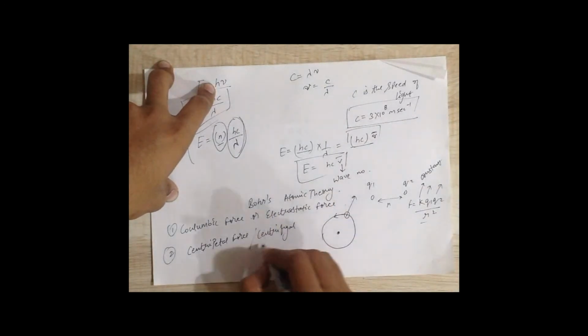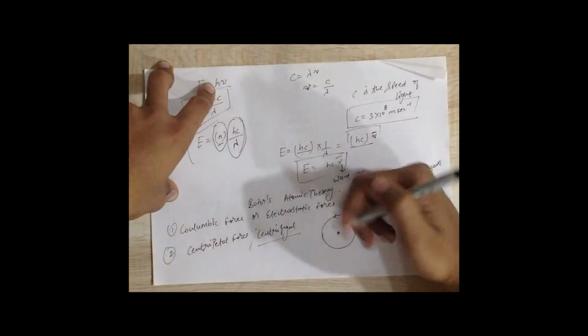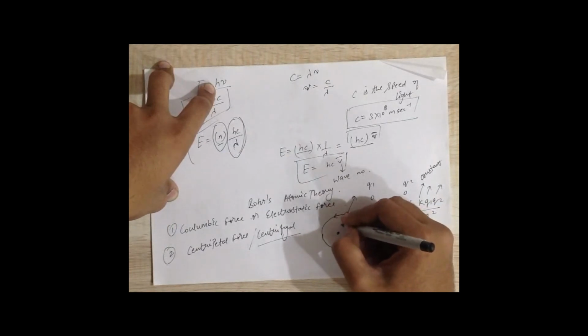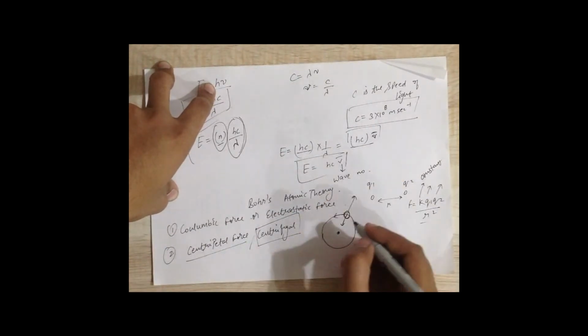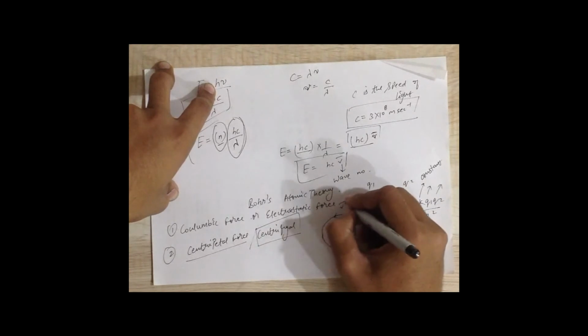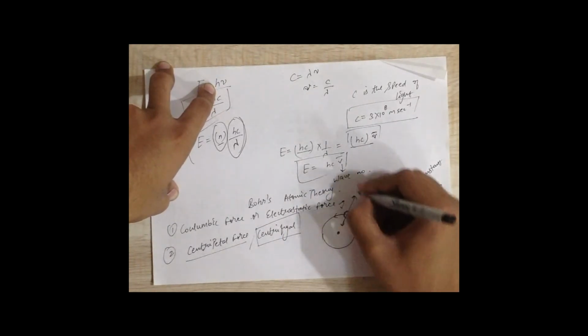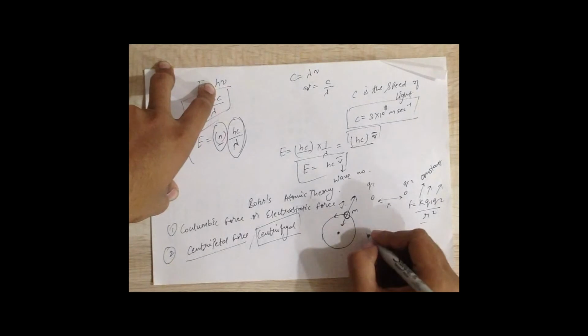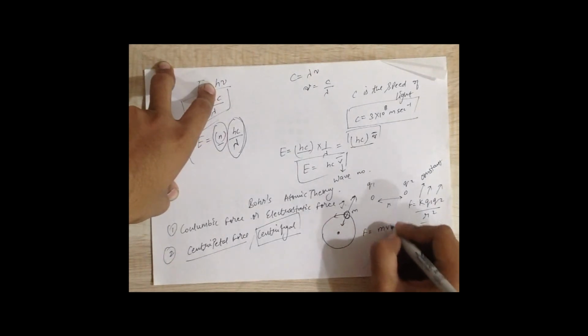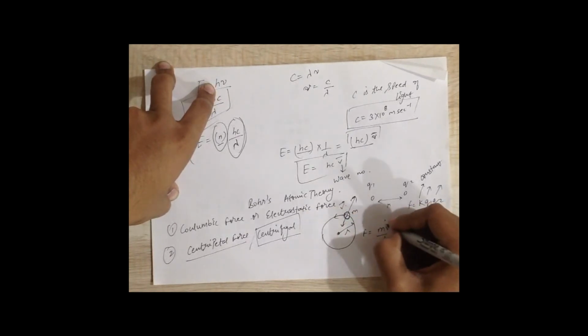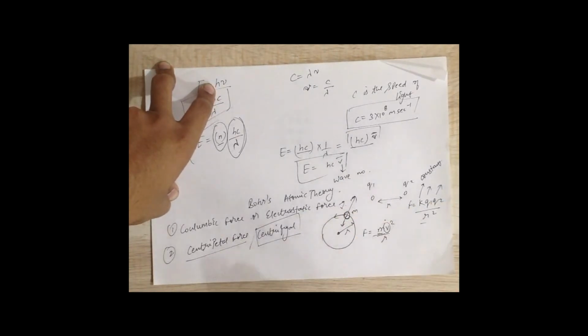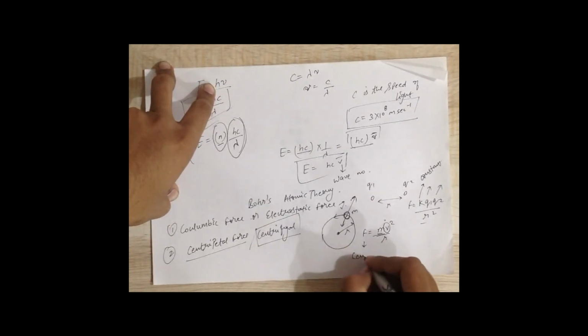This outward force is known as centrifugal force, and if we change the direction of this force and take it inwards, it is known as centripetal force. In this case, we will be studying centrifugal force. This particle, because of its speed v and its mass, will experience some force outwards, and this force is given by mv square by r, where r is the radius of this circular orbit, v is the speed of this particle, and m is the mass of this particle.